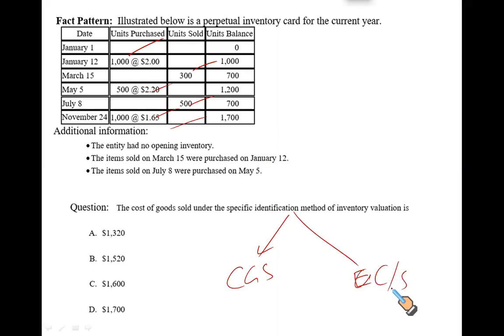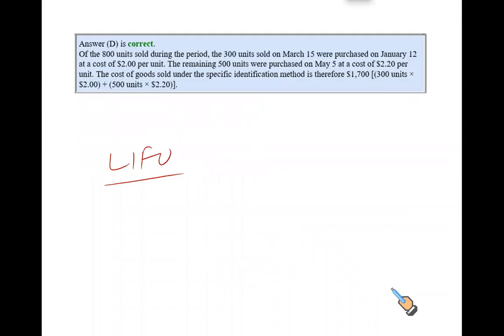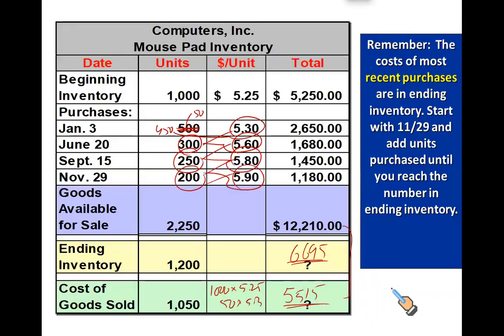Remember, what I've done is the periodic method. I didn't see the dates. I simply saw what I had, what I sold, and what is the ending inventory, and used the numbers to calculate. It was a simple one-step calculation, and that's what you're going to be tested on. But doing them one by one, matching each purchase and sale, is done in perpetual inventory valuation, and that is not tested in the exam because it is time consuming.